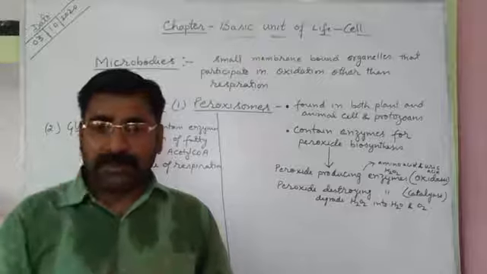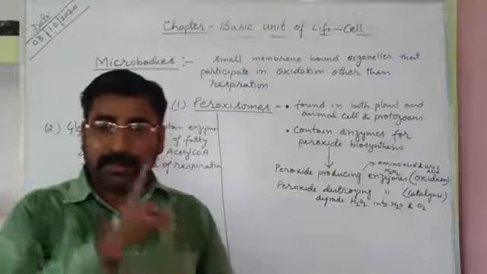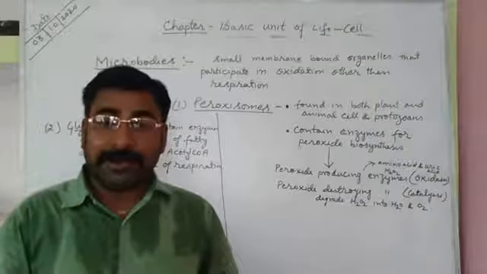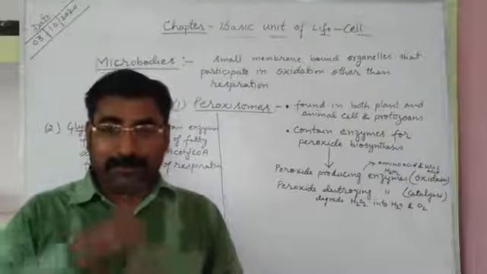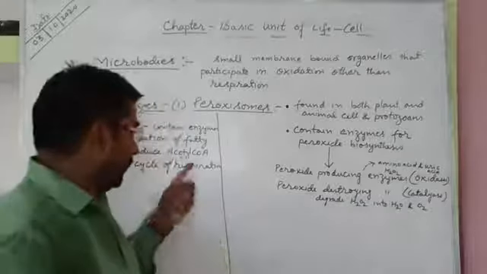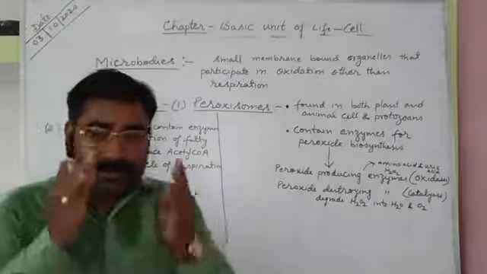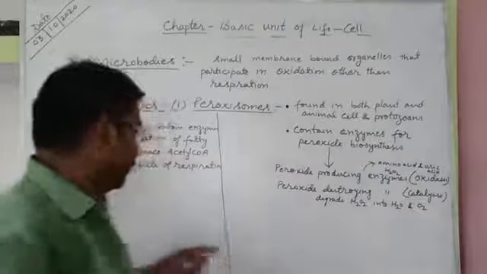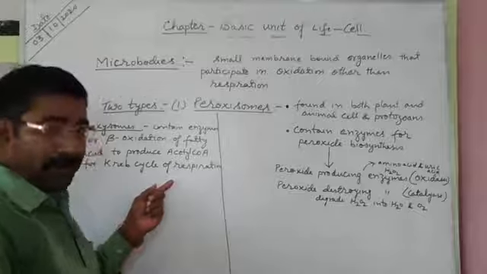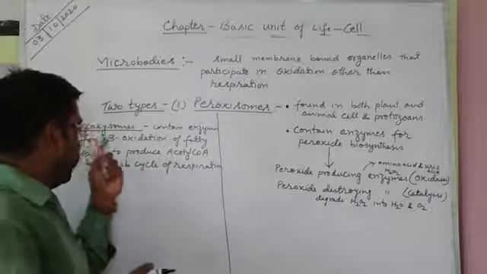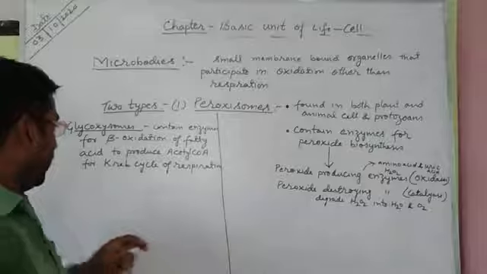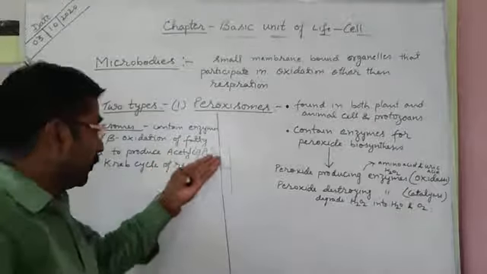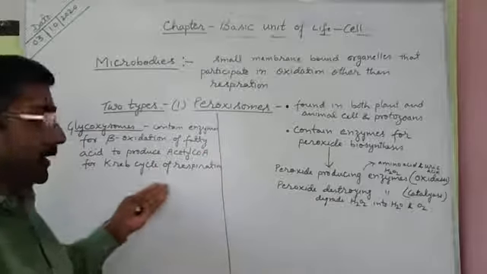The first step is glycolysis, where glucose is converted into pyruvic acid, and the second step is the Krebs cycle. Production of acetyl coenzyme A is necessary for the Krebs cycle. So glyoxysomes contain enzymes for beta oxidation of fatty acid to produce acetyl coenzyme A for the Krebs cycle of respiration.